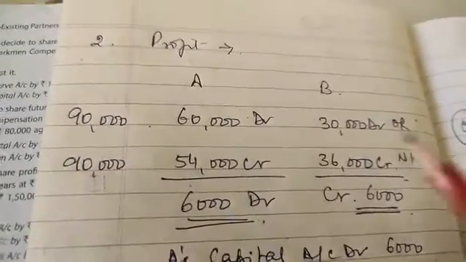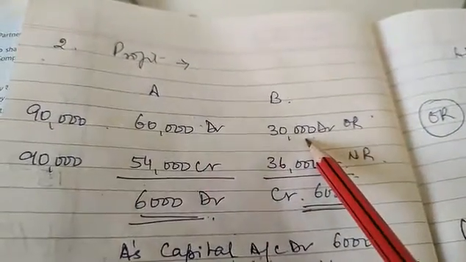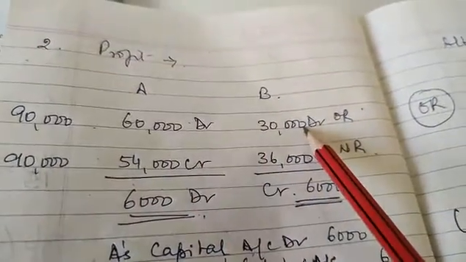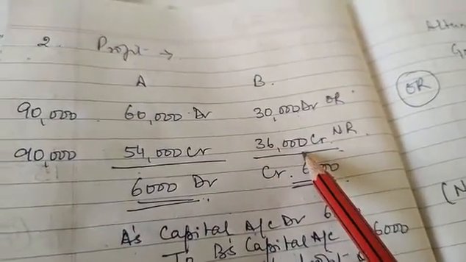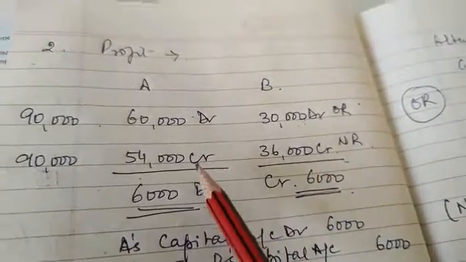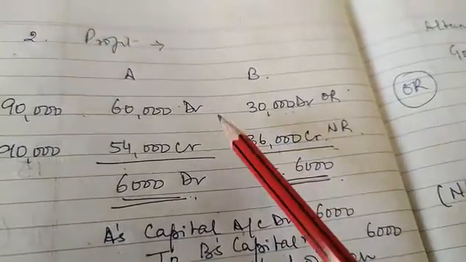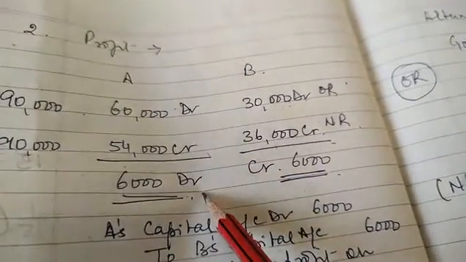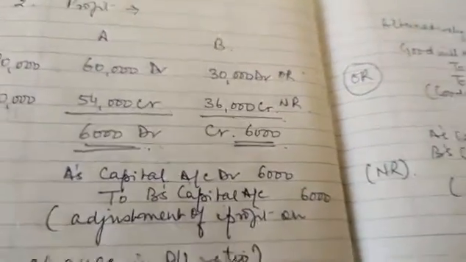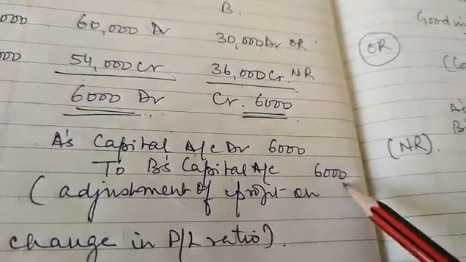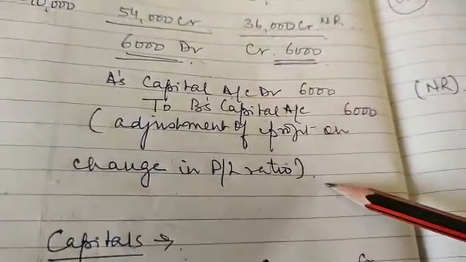Now the distribution of profit. Past adjustment. Profit 90,000 was already distributed in the old ratio 2:1, 60,000 and 30,000. So we are going to debit this. It is to be distributed in the new ratio, that is 3:2, so 54,000 and 36,000 will be credited. The difference between the two: A debit 6,000, B credit 6,000. So the journal entry is A's capital account debit to B's capital account 6,000, adjustment of profit on change in P&L ratio.